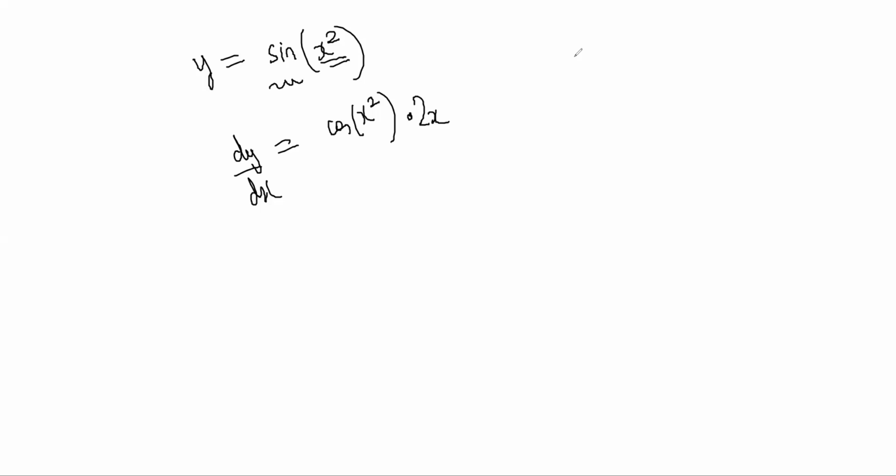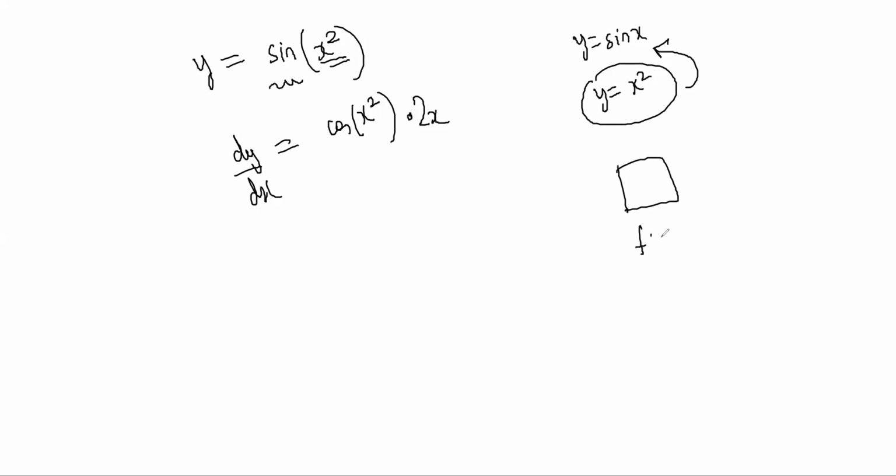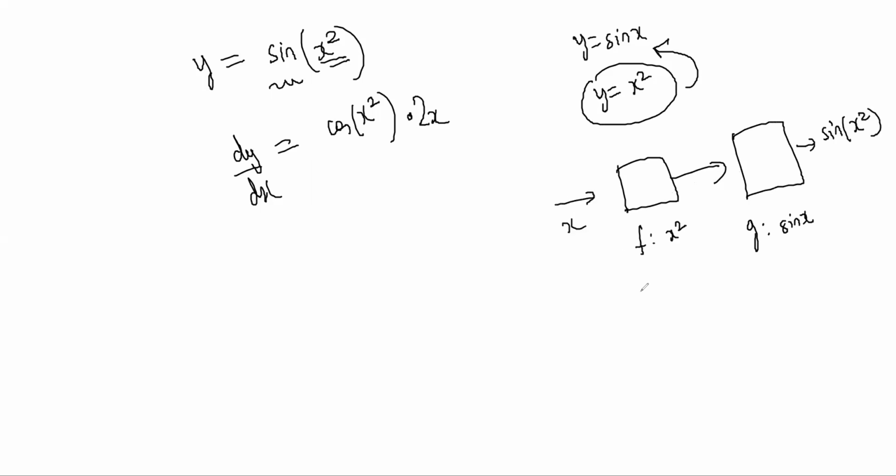Because this is a combination of two functions. One function is y is equal to sine x, another function is y is equal to x square. y is equal to x square is taken and input is given to this, right? So first there is a y is equal to x square function, let's call it f. It does x square. Then that output is taken to g, let's call it sine x. So finally x square comes out as output and goes inside this. So output you get as sine of x square, right? You understand? Yeah, I understand. So this is called chain rule.